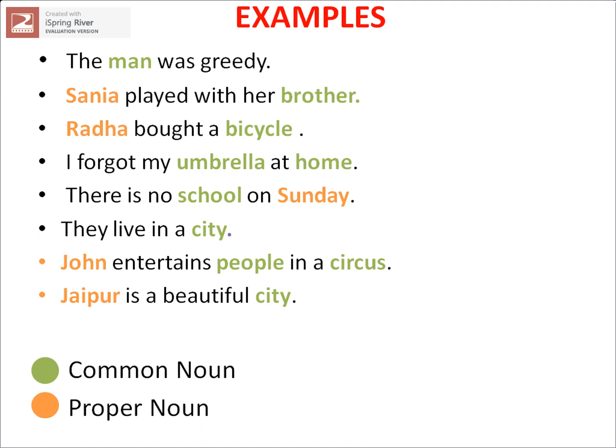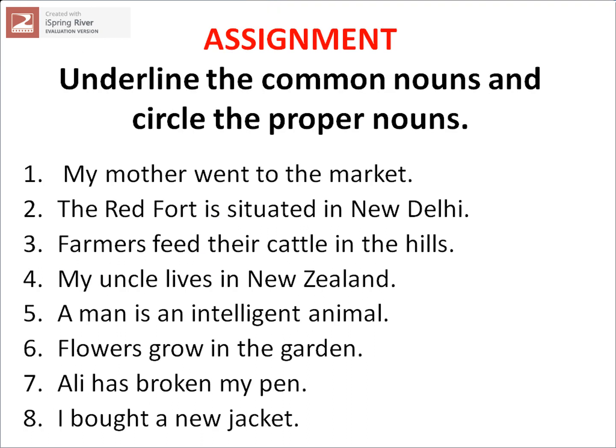Next, Jaipur is a beautiful city. I know about which city I am talking, that is Jaipur. So Jaipur is a proper noun. City is a general name given to a place. So city is a common noun. Explanation of common and proper noun is over. I hope you have understood the same.